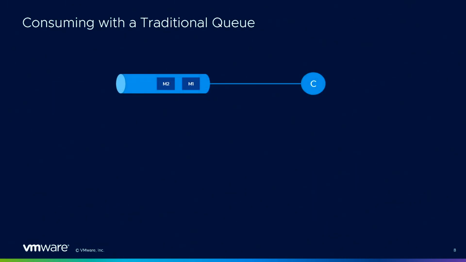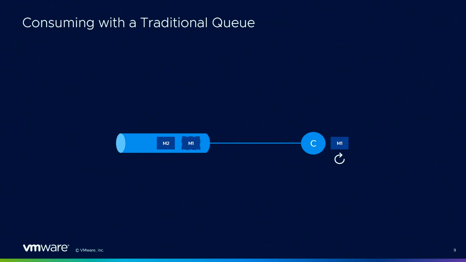So let's see how queues work, and this will help us to understand how streams are different from queues. Here we have a simple queue with a couple of messages in it, and we have a consuming application. The broker will dispatch one message to the application, and the application will start processing this message.